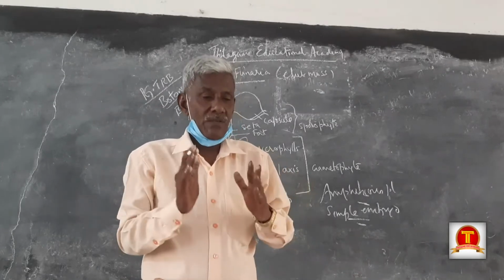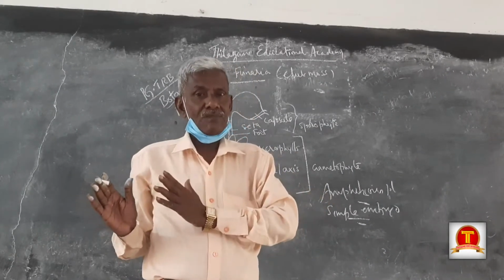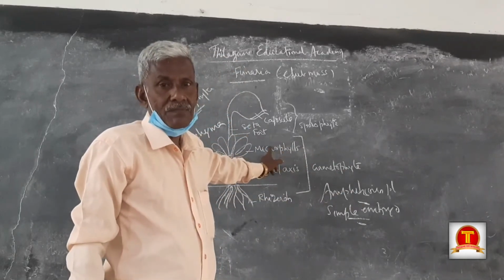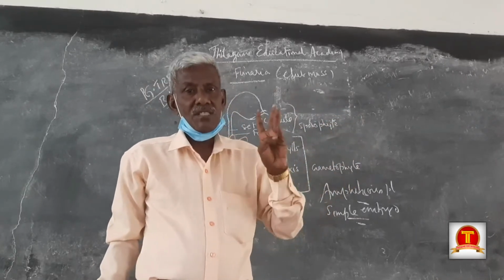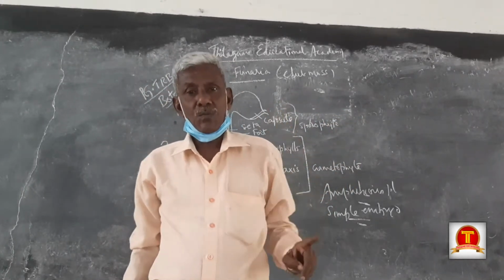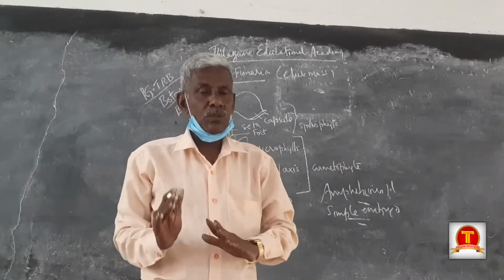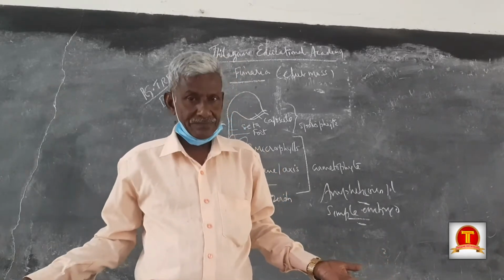In plants, we divide simple embryophyta and embryophyta. Simple embryophyta means only bryophytes. Embryophyta means pteridophytes, gymnosperms and angiosperms. So plants are broadly divided into simple embryophyta and embryophyta.